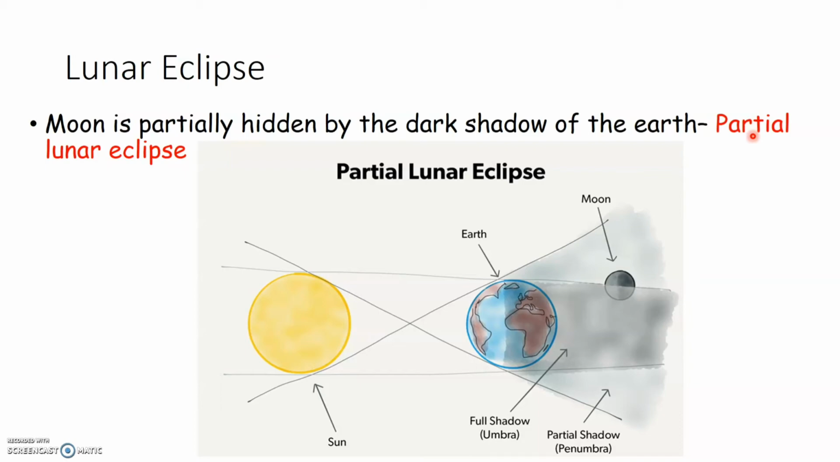So remember, in case of lunar eclipse, the Sun, Earth and the Moon are in a straight line in such a way that Earth is in between the Sun and the Moon, and Earth will cast its shadow on the Moon. This is known as a lunar eclipse.